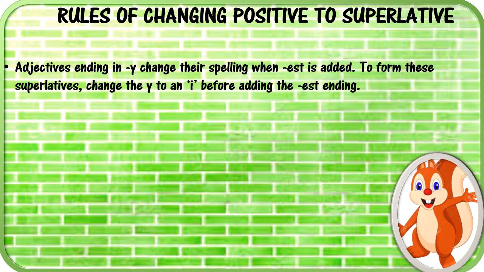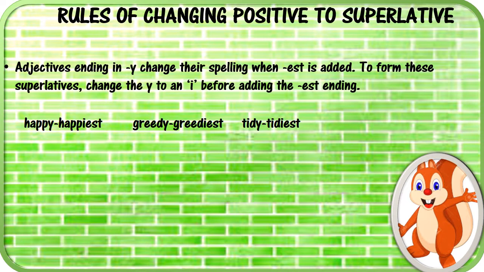Adjectives ending in Y change their spelling when EST is added. To form these superlatives, change the Y to an I before adding the EST ending. For example, happy becomes happiest, greedy becomes greediest, tidy becomes tidiest. How, Squeaky?